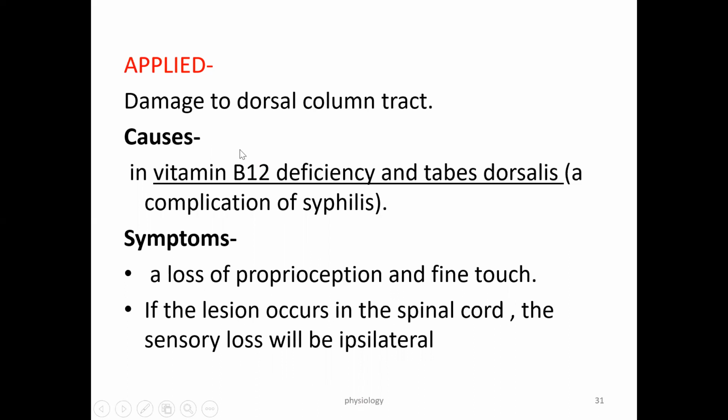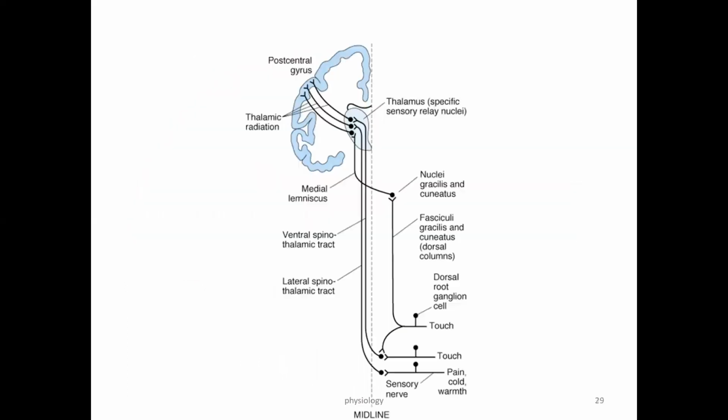So what happens if there is damage to the dorsal column tract? Damage may be at the first order neuron, the second order neuron, or the third order neuron. Suppose there is damage to the left side second order neuron. Then the sensation lost is on the opposite, right side. If there is damage to the first order neuron, same side sensation is lost.